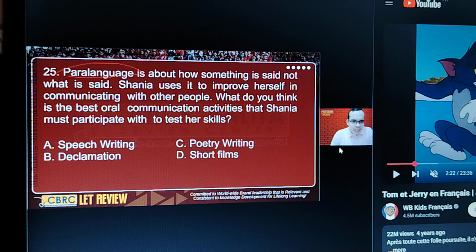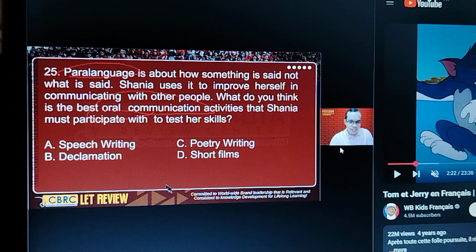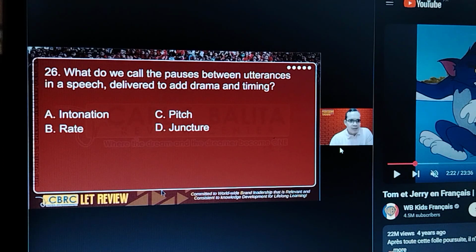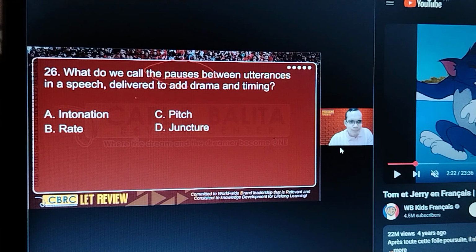Okay? So what else? Oral, it says here oral communication. So what is the best answer if there's oral communication? The best answer is declamation. There you go. Next, what do we call pauses? Okay, another term for pauses, I mentioned this a while ago. This is a characteristic of spoken English or spoken language. Another term is juncture. Okay, juncture. When you say rate, this is the speed of speech, how slow or how fast you talk.